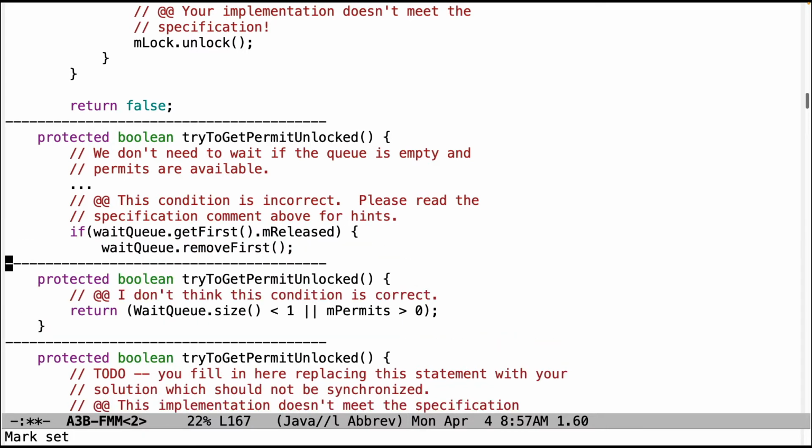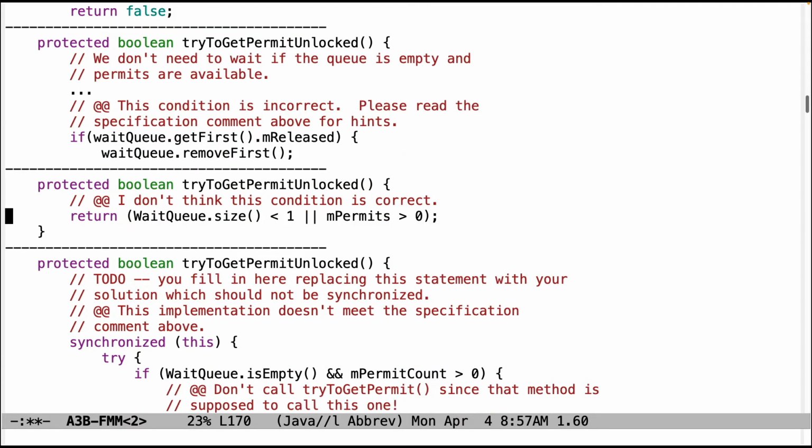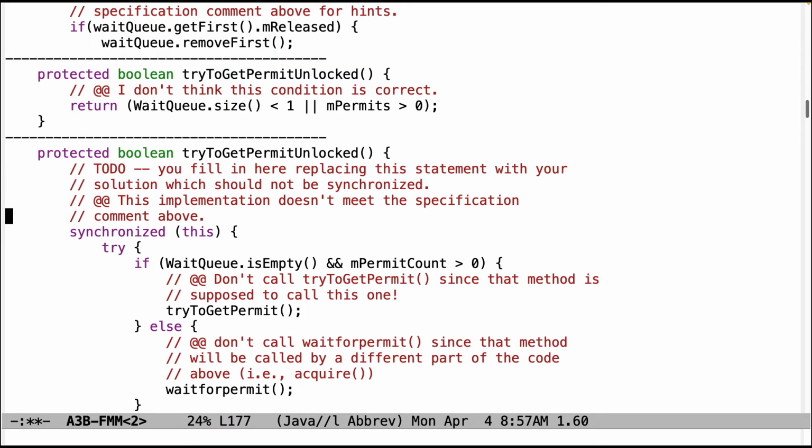I don't know what it's doing, but it's wrong. It's doing strange things and removing something, which it shouldn't be doing. I wasn't quite sure if this condition was correct. It didn't look correct to me, but you might want to double check on that one. Now let's take a look at another problem. So first of all, as the comment says, you should not be synchronizing this code.